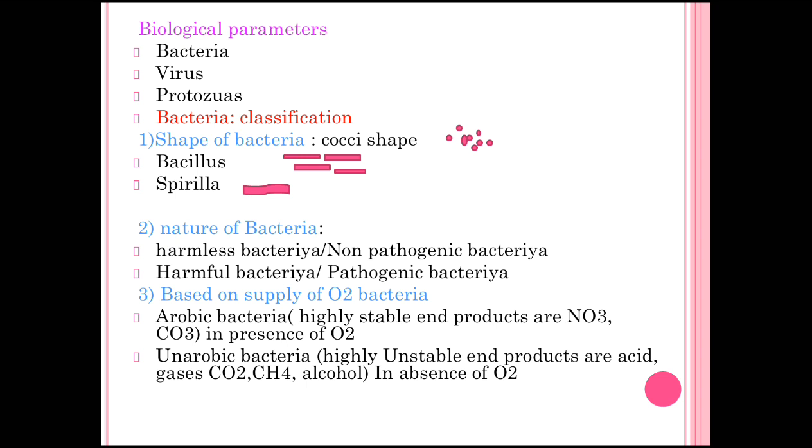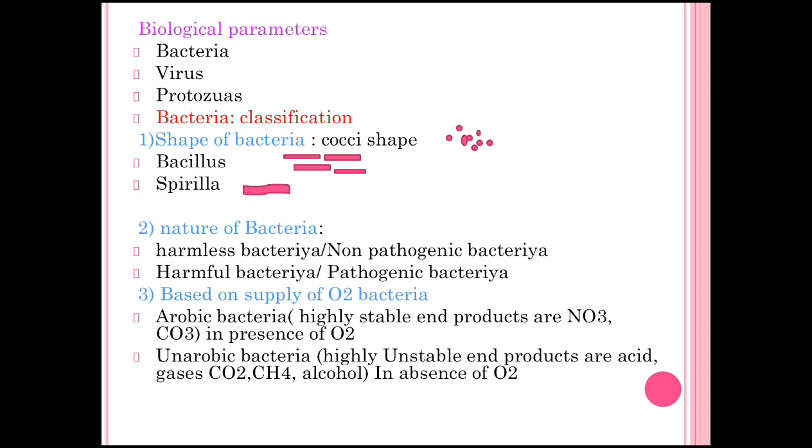Now the first criterion is bacteria. These bacteria are classified into three subtypes. It is based on the shape of the bacteria, then based on the nature of bacteria, and based on the supply of oxygen to water. The first one is the shape of bacteria. This shape of bacteria is again subdivided into three subtypes.